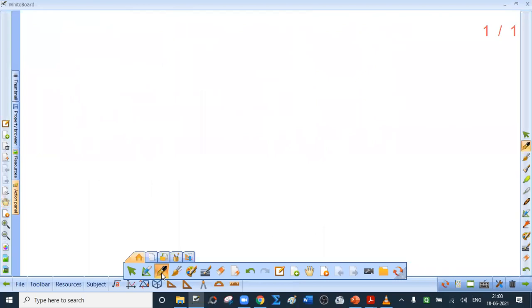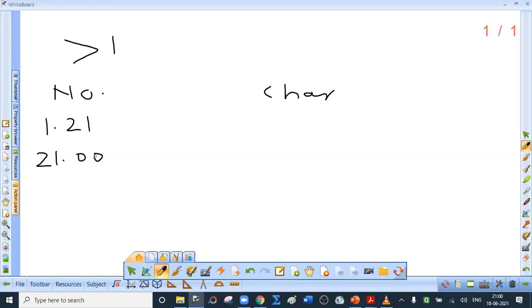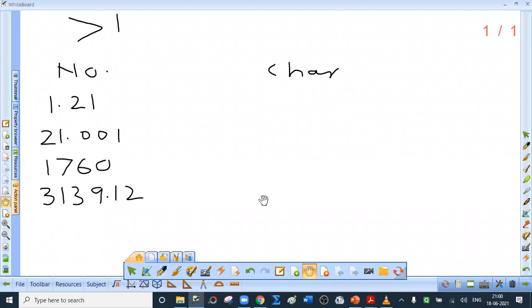Let us consider numbers which are greater than 1. So number, and I will write the characteristic. The first number is 1.21. Second number 21.001. Third number 1760. Fourth number 339.12. One more number 1.001001.